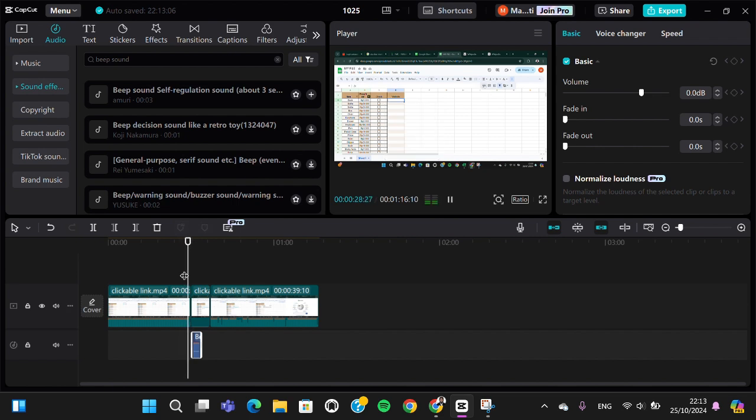Choose this icon. Okay, adjust the position guys. You can keep adjusting until you're satisfied with how it looks. Okay guys, and that's all the way to mute or censor part of a video with beep sound on CapCut.